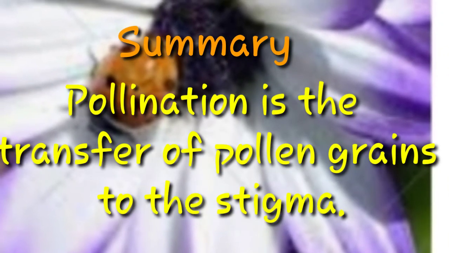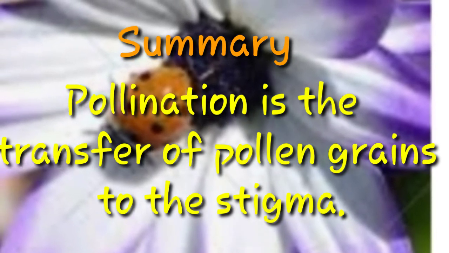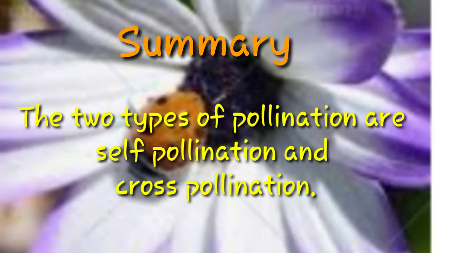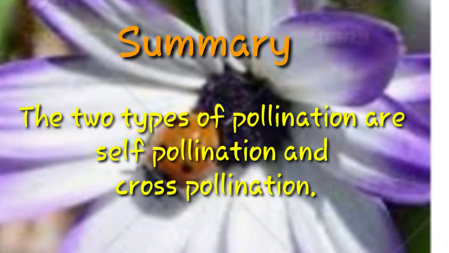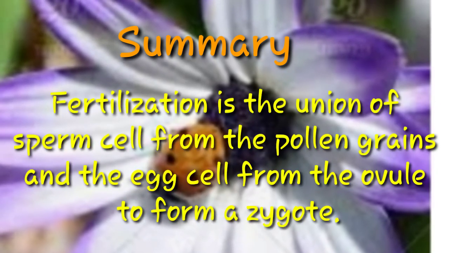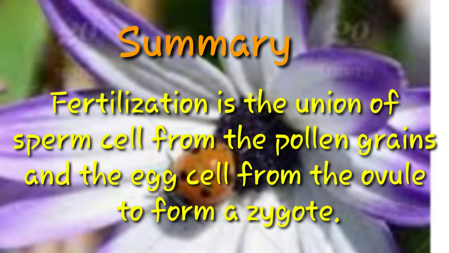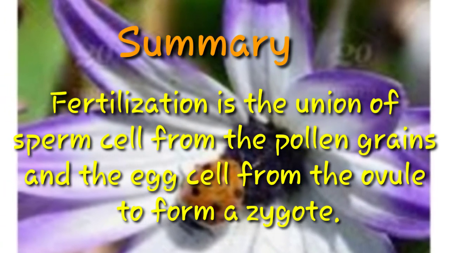Summary. Pollination is the transfer of pollen grains to the stigma. The two types of pollination are self-pollination and cross-pollination. Fertilization is the union of sperm cell from the pollen grains and the egg cell from the ovule to form a zygote.